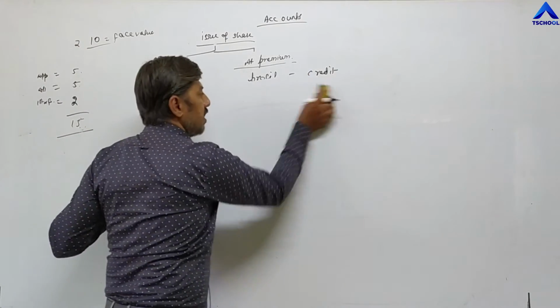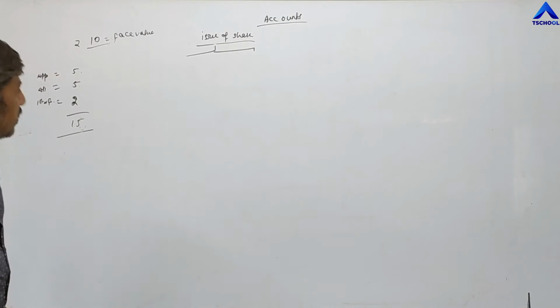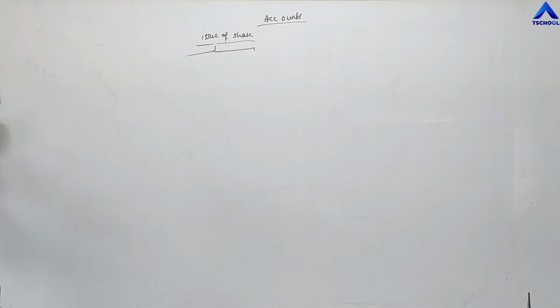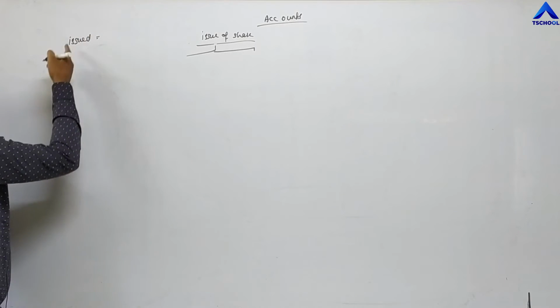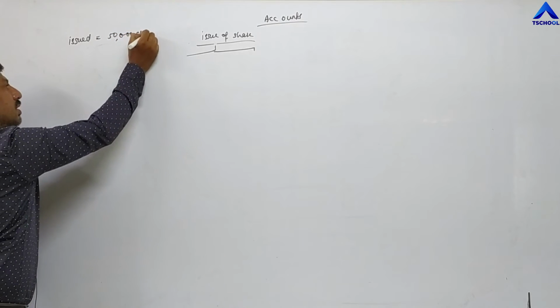Now one example we are taking for passing the security premium account. Now the second question. Suppose the company is issuing a total of 50,000 shares. So, in short, I am writing: issued shares are 50,000 shares.